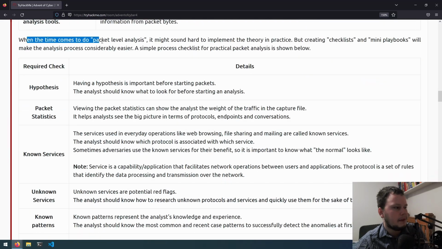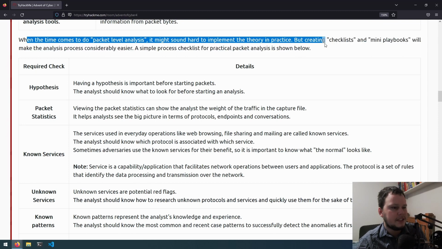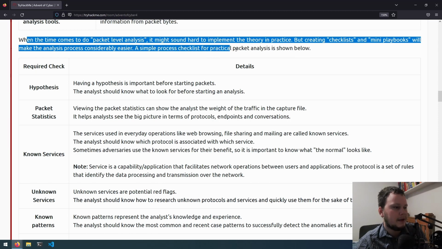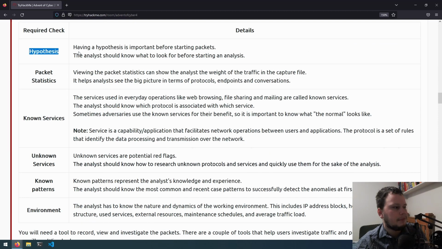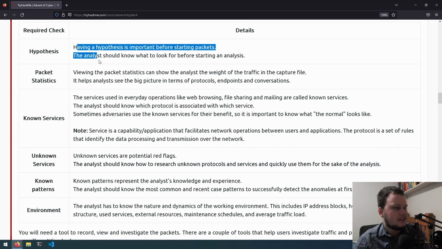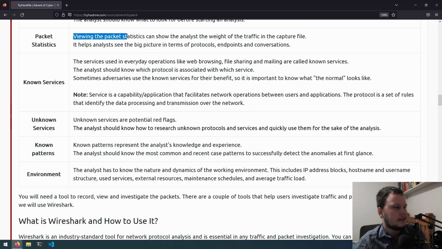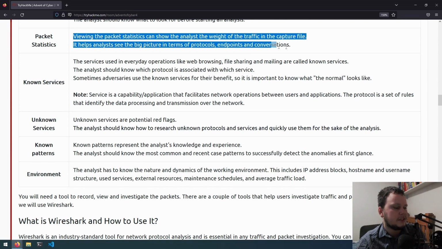When the time comes to do packet level analysis, it might sound hard to implement in theory and practice, but creating checklists and mini playbooks will make the analysis process considerably easier. A simple process checklist for practical packet analysis is shown below. First, hypothesis. Having a hypothesis is important for citing packets. The analyst should know what to look for before starting analysis. Packet statistics. Viewing the packet stats can show the analyst the weight of the traffic in the capture file. It helps analysts see the bigger picture in terms of protocols, endpoints, and conversations.